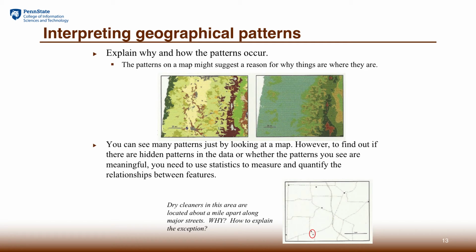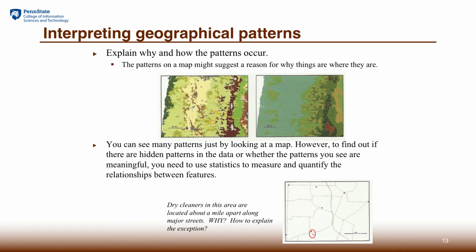One way to understand why a certain vegetation type occurs in a certain area is to overlay the digital elevation model with the vegetation type, which could possibly explain the reason. For example, the pair of maps we show here finds that the digital elevation model on the right explains very well the vegetation type on the left.